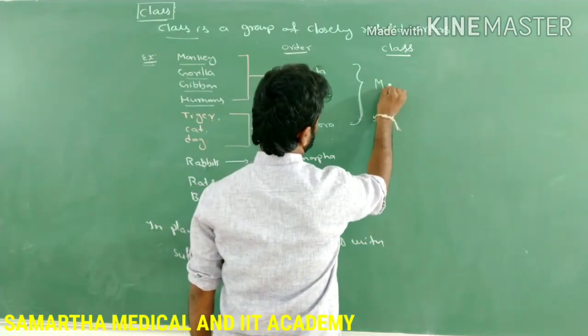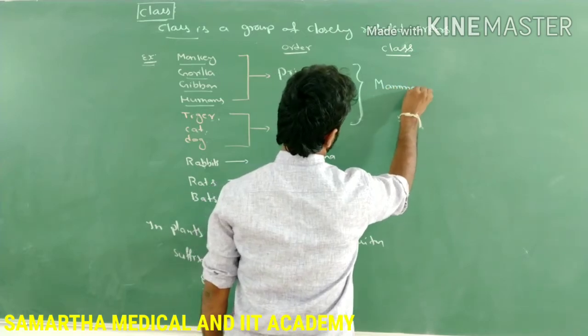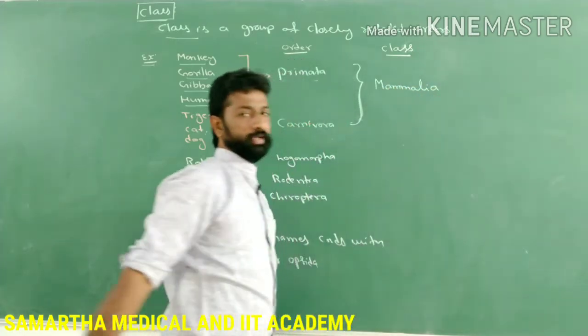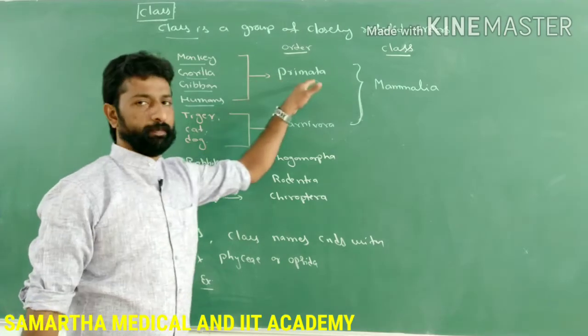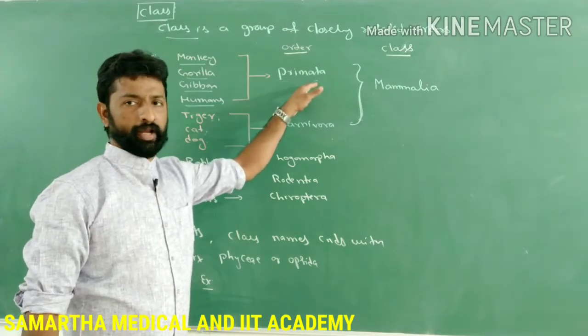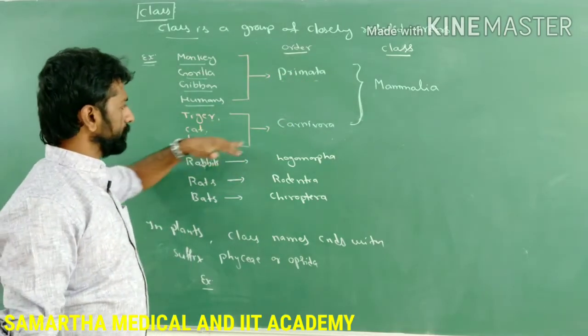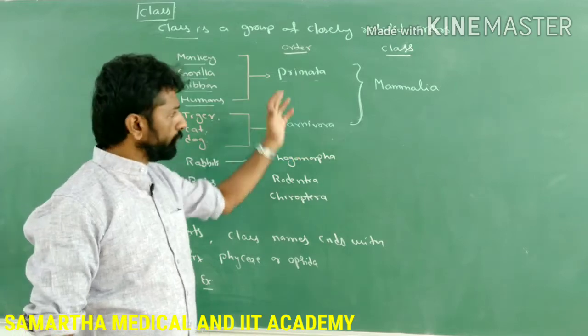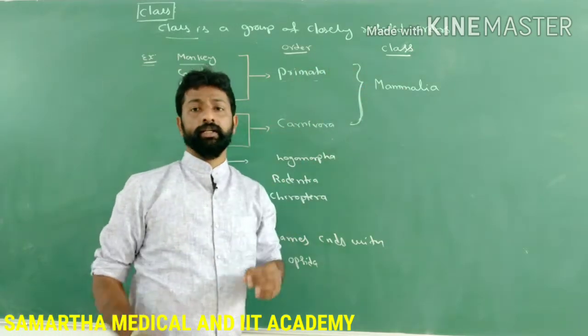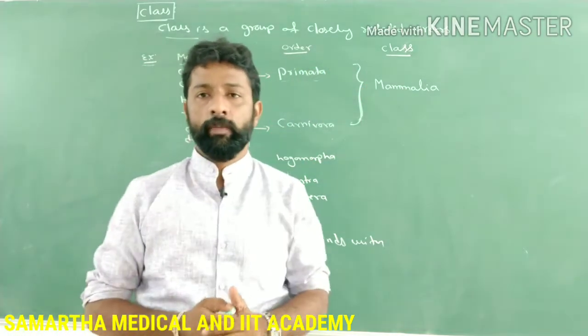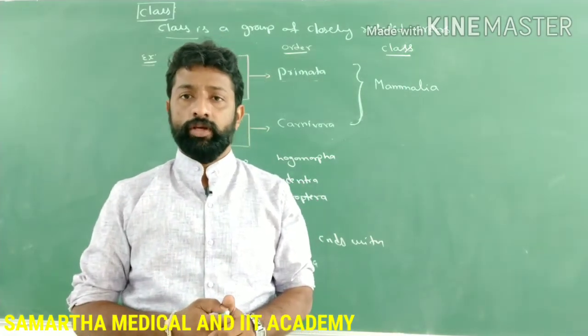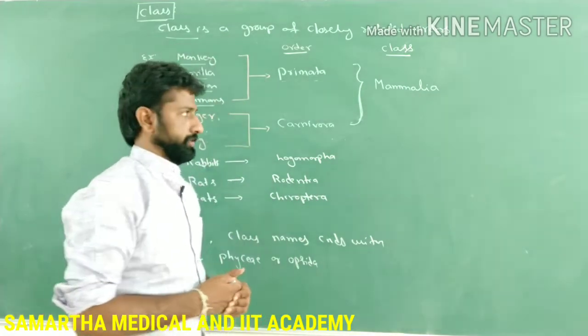That class is called Mammalia. Animals which belong to Primata along with animals which belong to Carnivora are kept in the same class because they possess some common characteristic features. What are those common characteristic features?